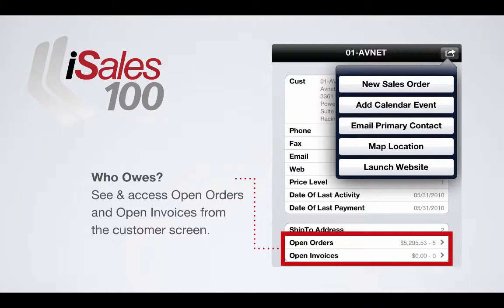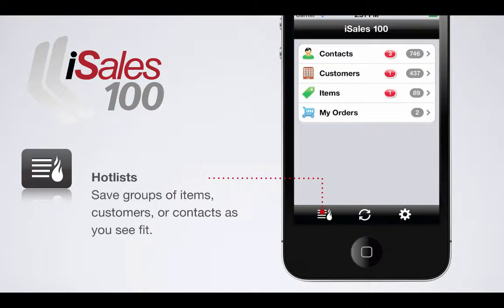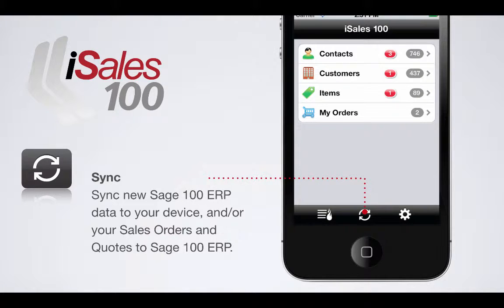iSales continues to have increasing intelligence like open orders and open invoices. We keep customer last purchase history. We also have what we call hot lists. So every user can create favorites of contacts, customers, items, and all of that to create shortcuts for being able to find them.